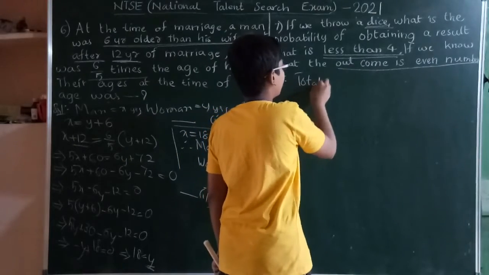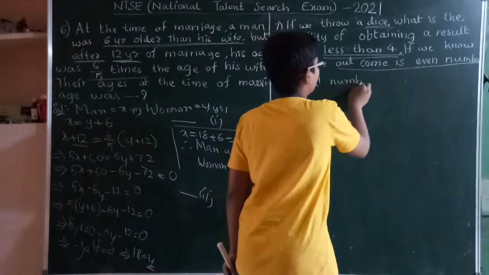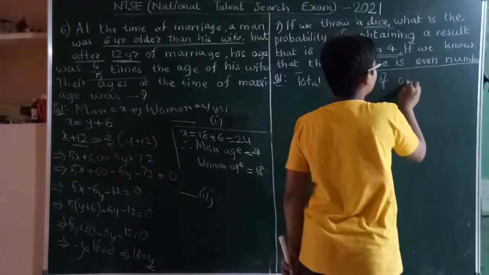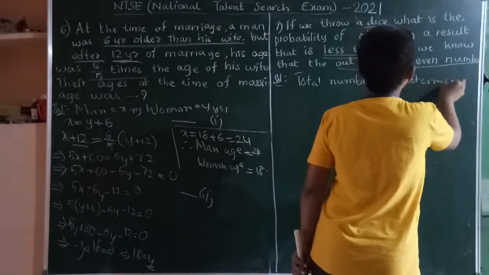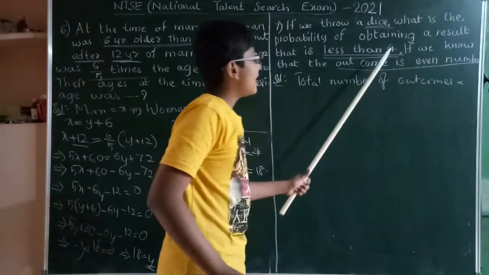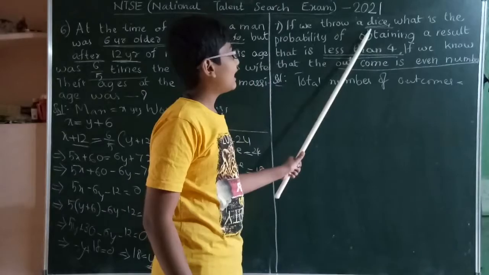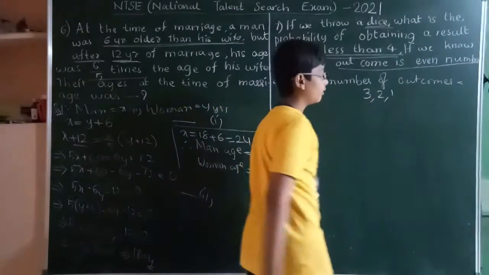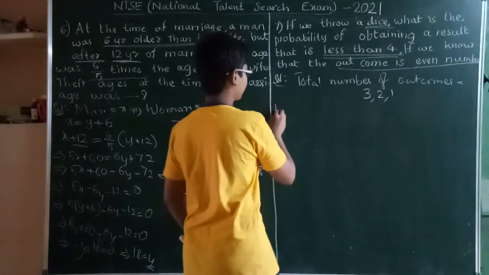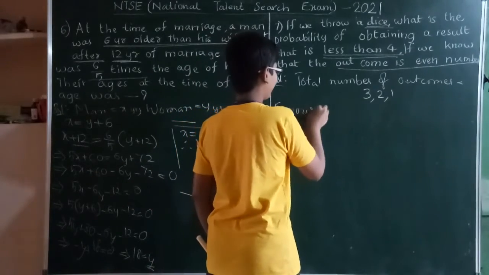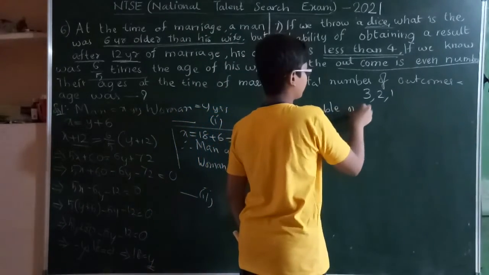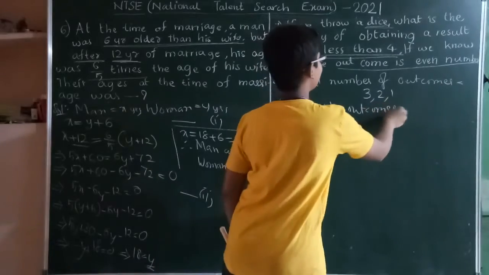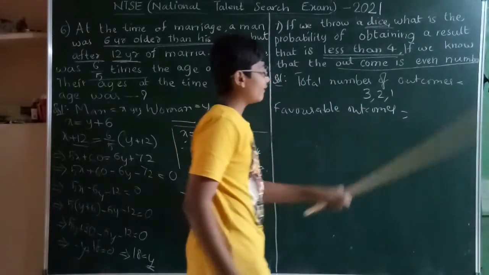Now, total number of outcomes: how much? See, given the outcomes are less than 4. In the dice, less than 4 is nothing but 3, 2, 1. Favorable outcomes: given here, the outcome is an even number.